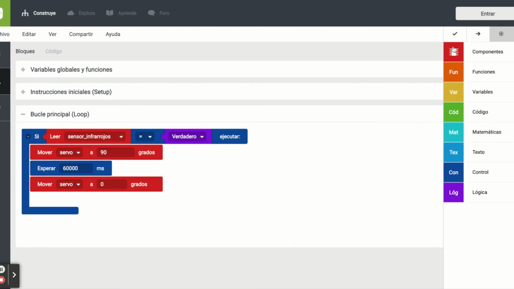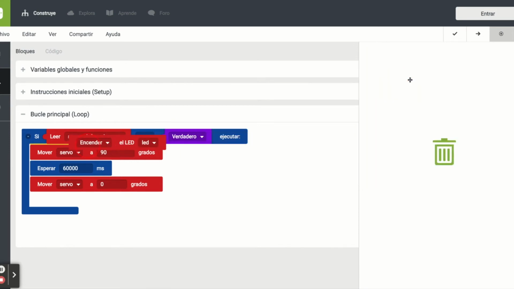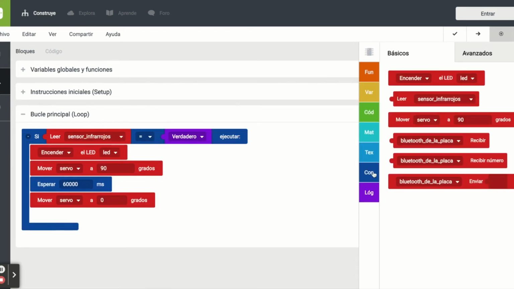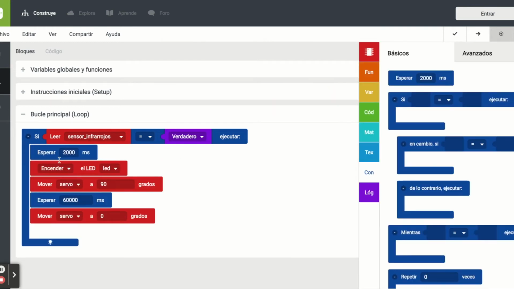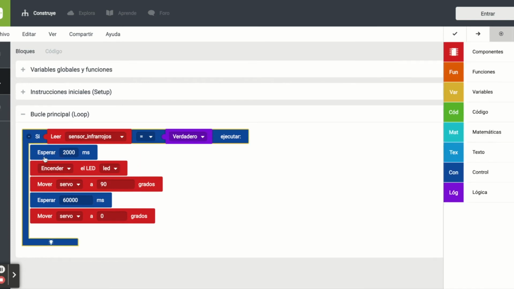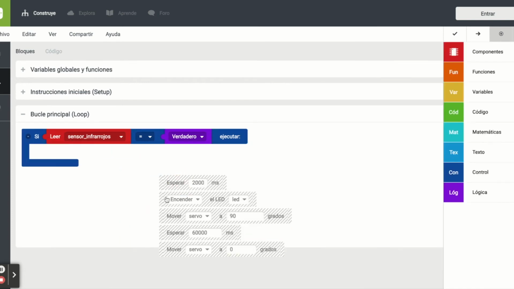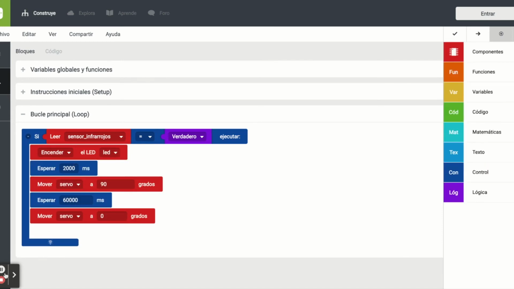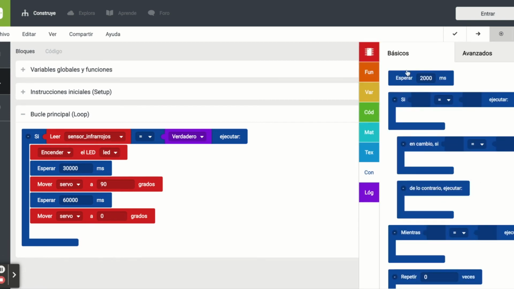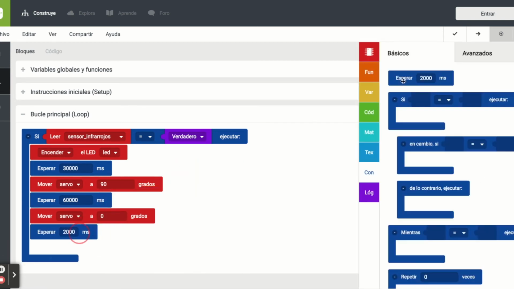Now we have to add the light. So if we add the light, it is turn on the LED, and we will do it before the bridge starts moving, and we will wait for 30 seconds before moving the bridge, because cars need time to stop. And when the bridge is moved again, we will wait for 30 seconds again, just in case, we don't want any car or boat accident, right? And we will say turn off the traffic light.